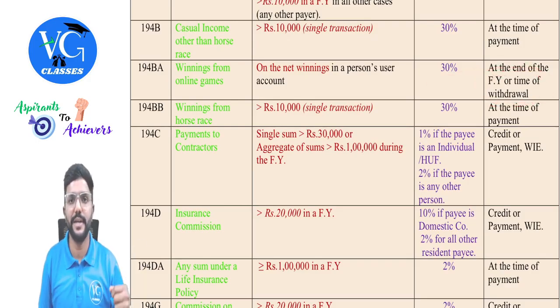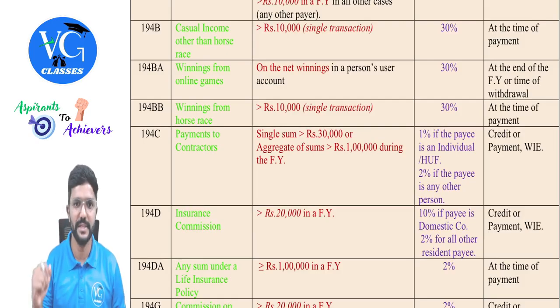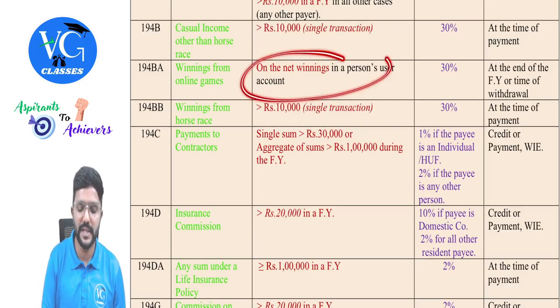Assume I have won 1 lakh rupees from an online game. I am withdrawing it from my account. At the time of withdrawal, it will be deducted at 30%. Sir, I have kept the winnings in my account only. Then the TDS would be deducted at the end of the financial year, that is in March. Got it, guys? And please be careful, for this there is no threshold limit.